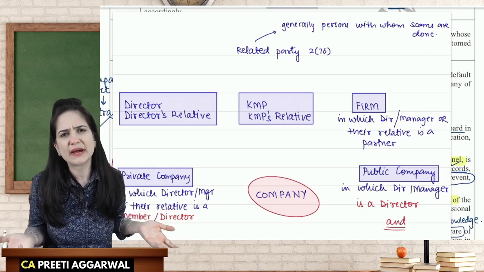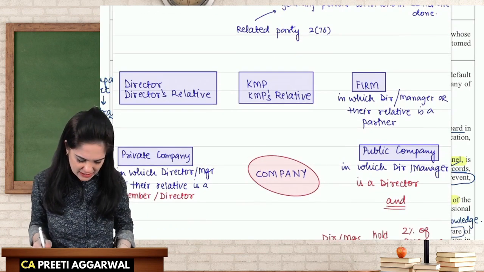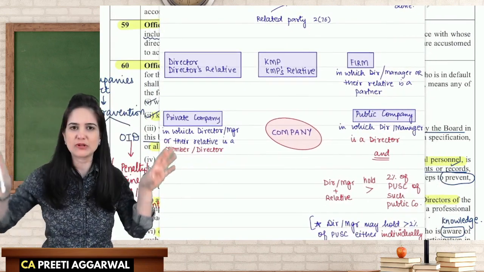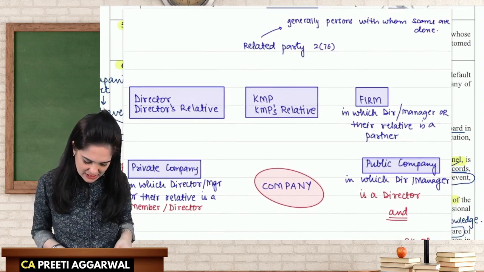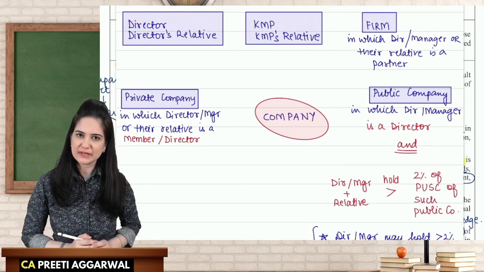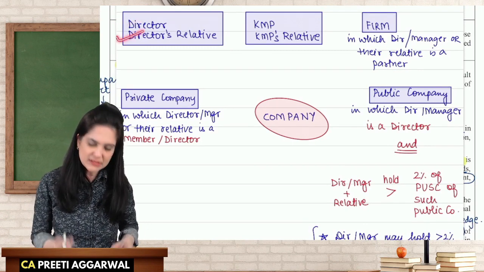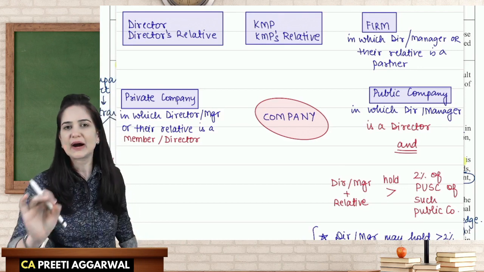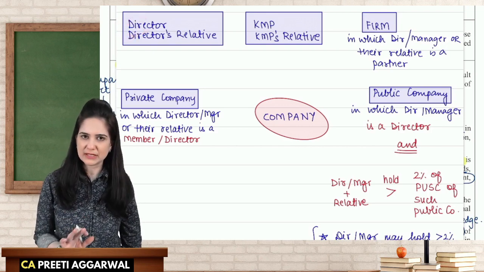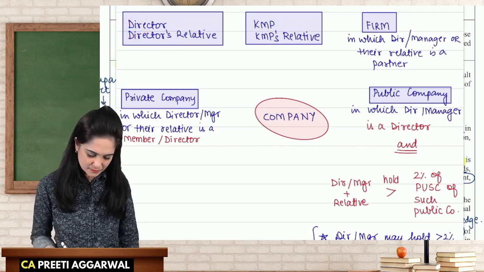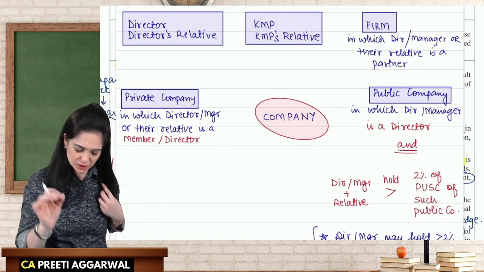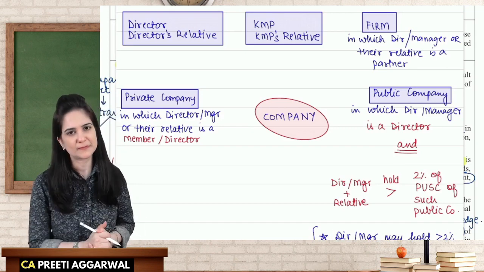So who will be considered as my related party? As far as a company is concerned, I have put company in the center because all the explanation revolves around the company. As far as a company is concerned, a director of the company and the director's relative are considered as related party for the company. Simple. Director and his relative will be considered as related party. KMP and KMP's relative are related party. So any transaction with them will be considered as a related party transaction.